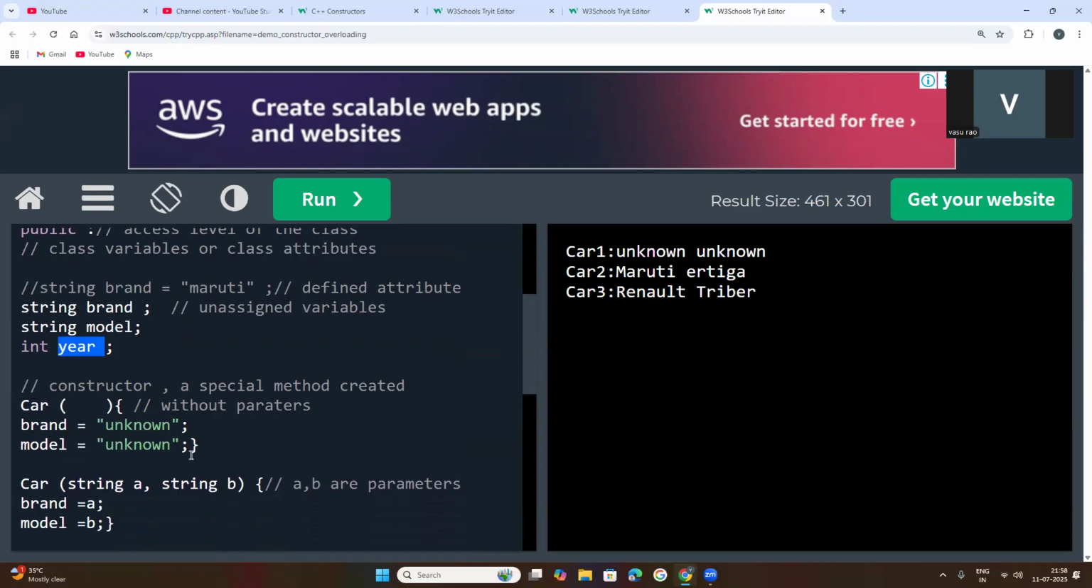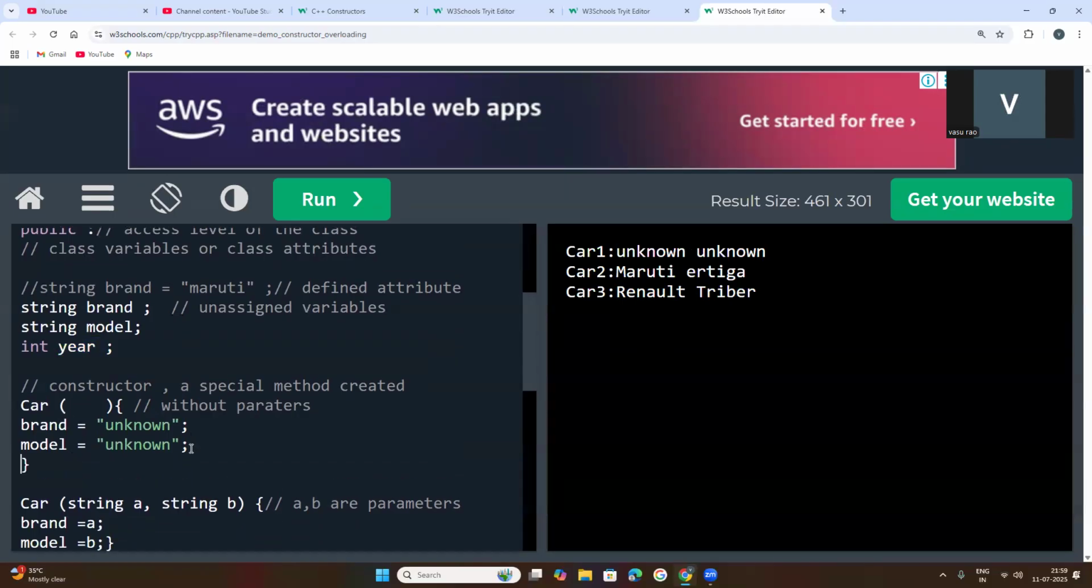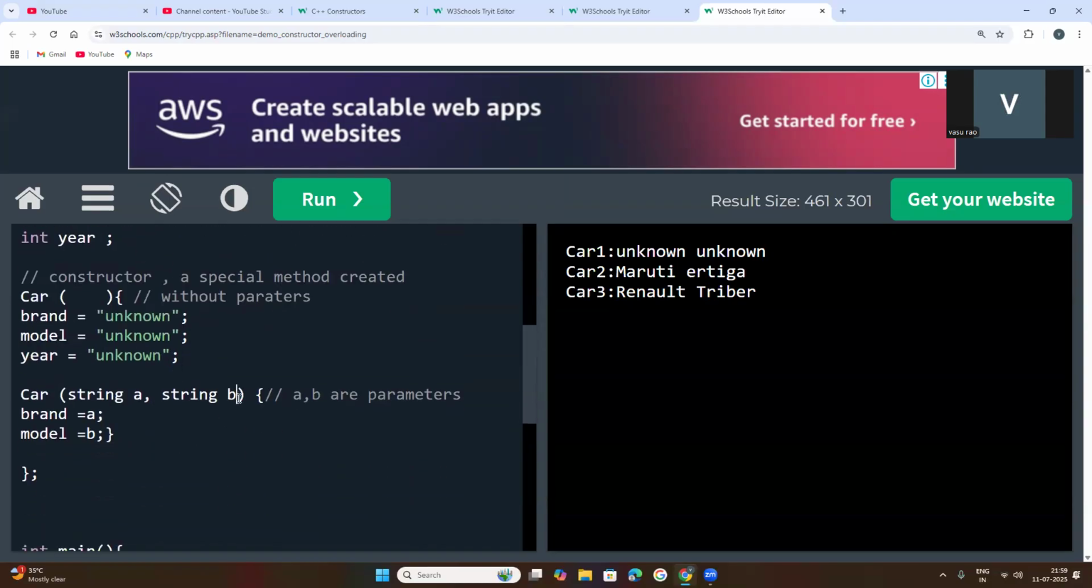So now here you need to set year is equal to unknown. Why? Because one object is of unknown type. There is no problem. Now here you need to pass one more parameter. That is, int type you need to declare. That is very important.